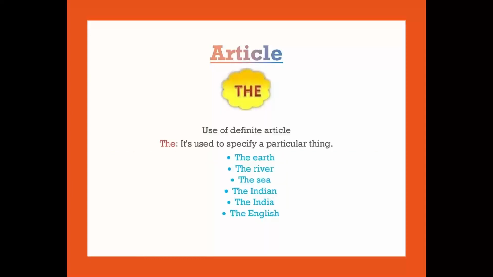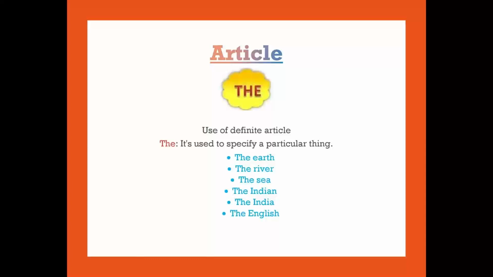Then let's move to the definite article. Dear children, we have learned the definite article is the. We need to know where we can use the. Dear children, the is used when we speak of a particular or specific thing. Okay, we can use the when we speak of a particular person or a thing. That is, the article the is used to specify a particular thing. You got it?